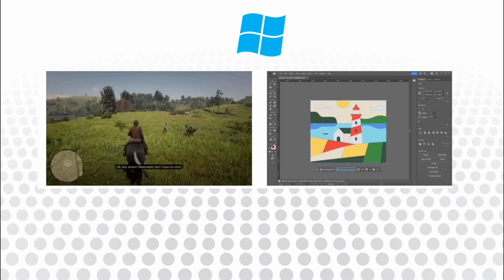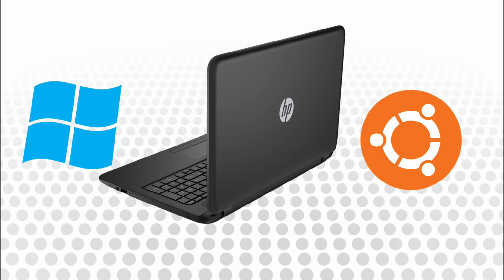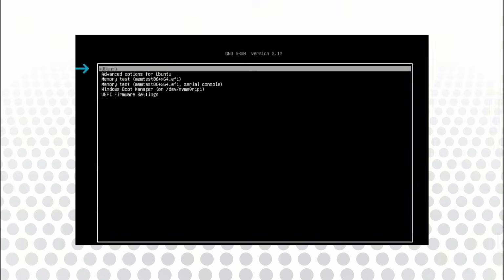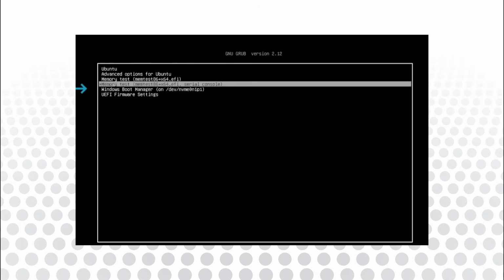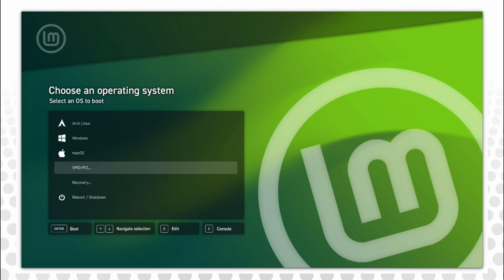Gaming and design are things Windows is excellent at. So, I will suggest a way for you to use both Windows and Linux side by side. Dual boot is the best way to use the special features of both Windows and Linux at the same time. I am not going to teach you how to dual boot in this video because there are already many great tutorials. Anyway, after you set up dual boot, every time you turn on your computer, you will see a screen called Grub. In this screen, you can easily choose between Windows and Ubuntu, and the selected operating system will load. You can also install different themes on the Grub menu to make it look more attractive.